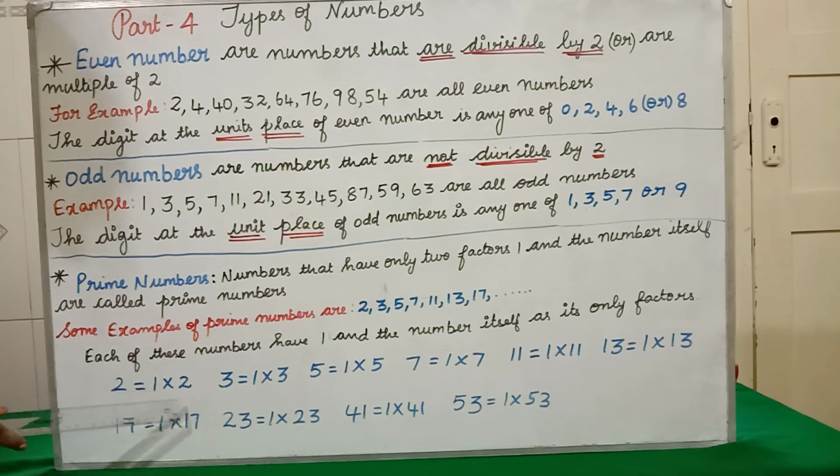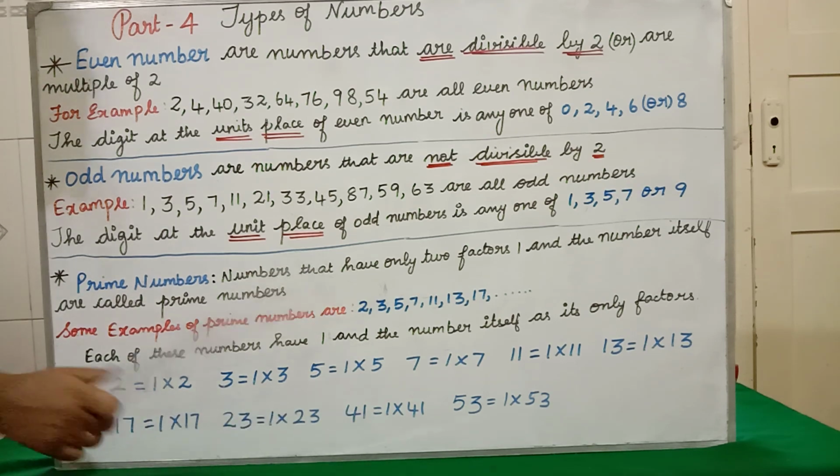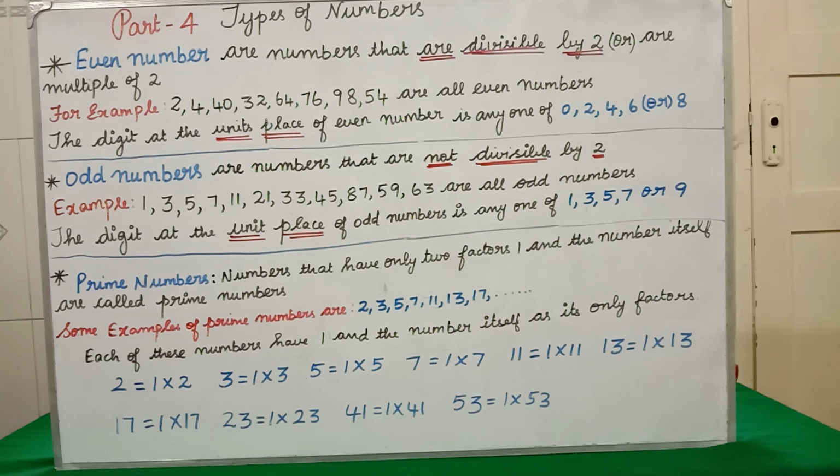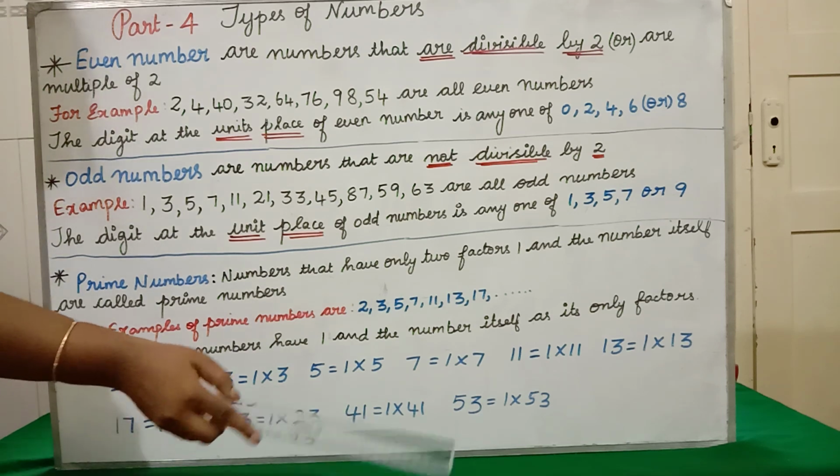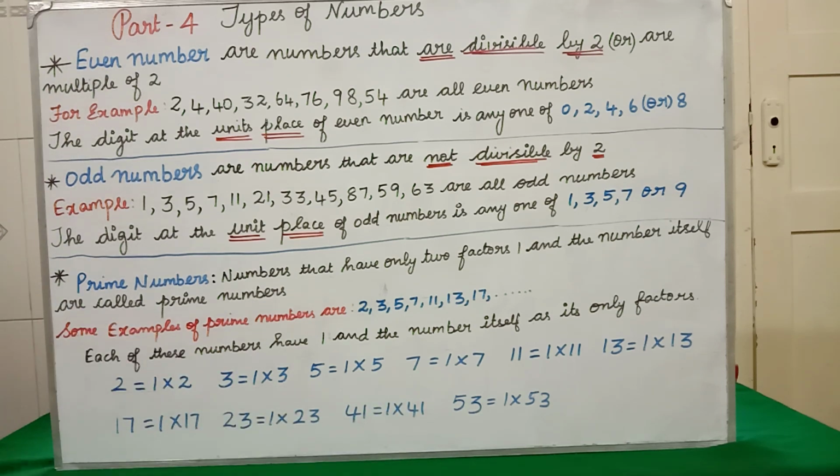1 and the same number 2 itself. Clear? Similarly, if you consider the number 41, will 41 come in any other table? No. Then 41 is what? A prime number, because 41 has only 2 factors. The factors are 1 and the same number itself, 41.